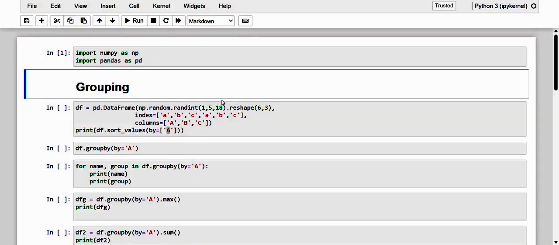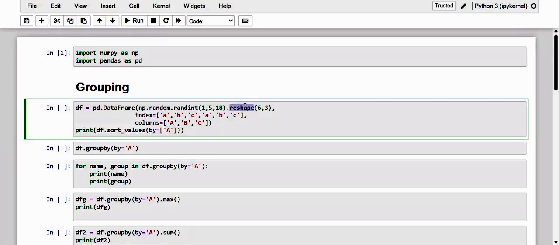Here I am going to create a data frame. Kindly have a note of how it has been arranged. The shape is 6,3, so of course 6 rows with 3 columns, and here we have already specified the index and columns. In addition, what I have provided has to be sorted values. And the first step of grouping, which we have already specified as splitting, is based on the values contained within the given column.